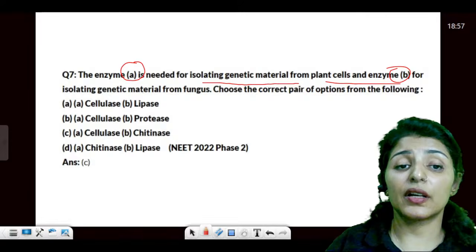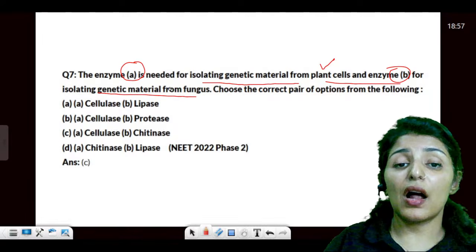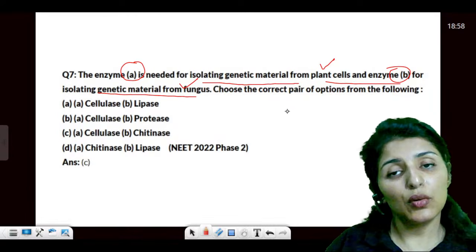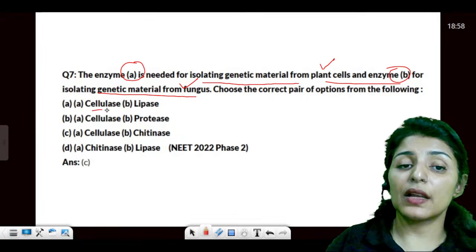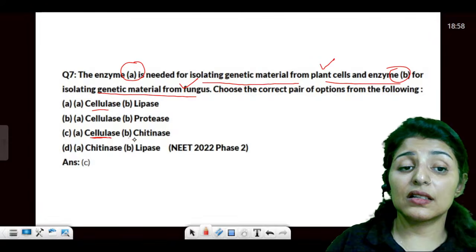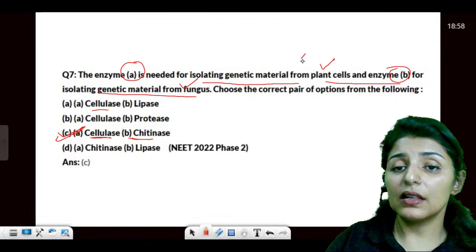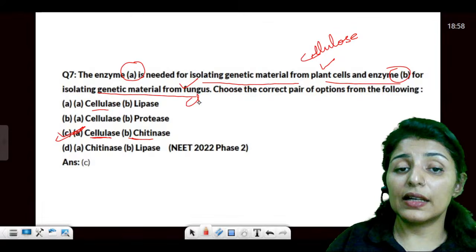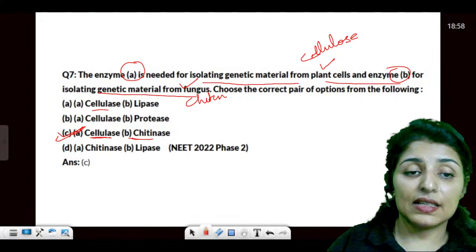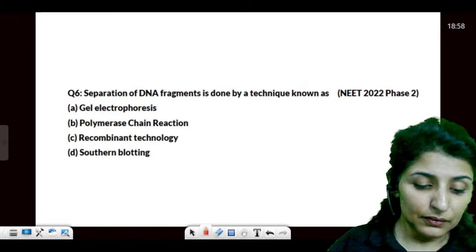Right. Then next question is enzyme A is needed for isolating genetic material from plants and enzyme B for isolating from the fungus. So from plant and fungus: plants have cellulose and fungus has chitin. So the enzyme used for plant would be cellulase and for the fungus it would be chitinase. It is answer C. Is that clear? This has cellulose, so we'll use cellulase. This has chitin, so we'll use chitinase. Are these points clear?